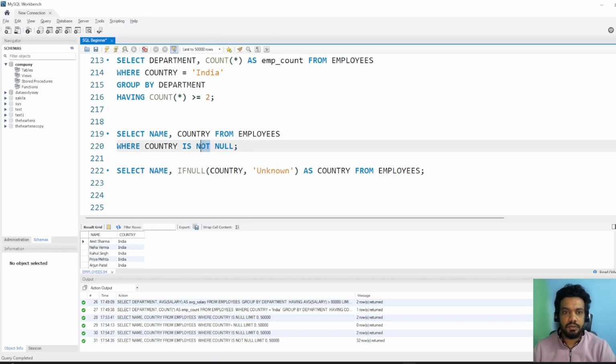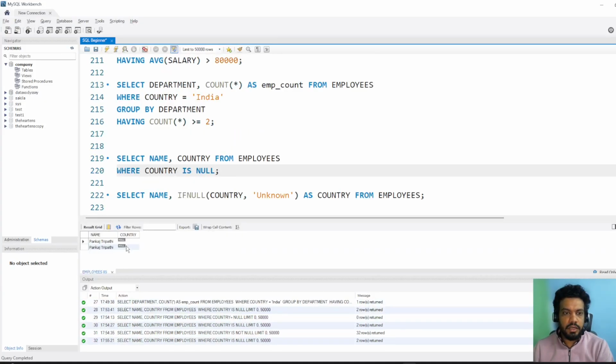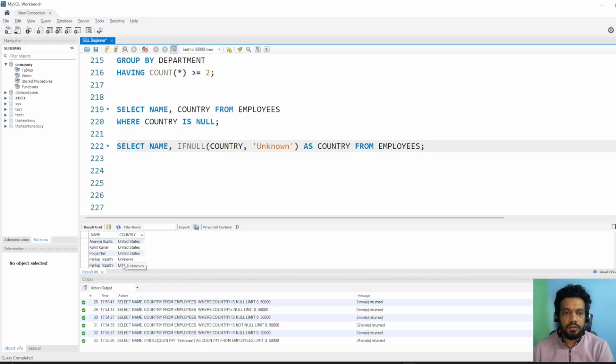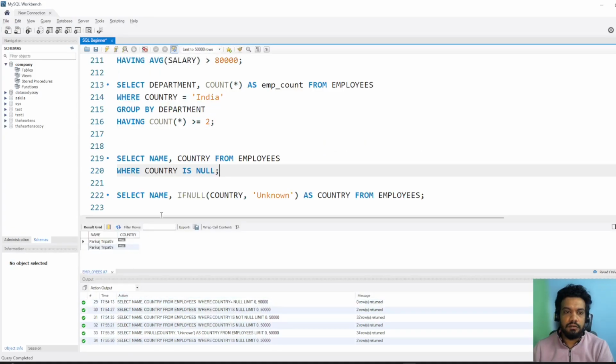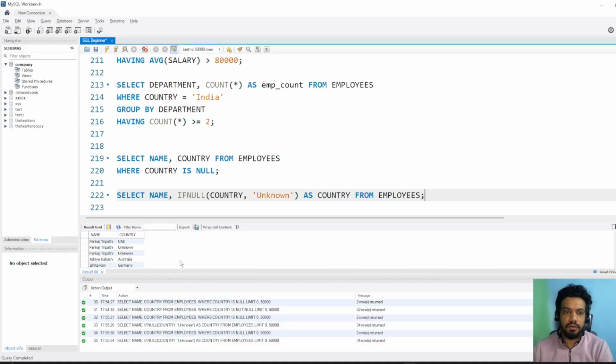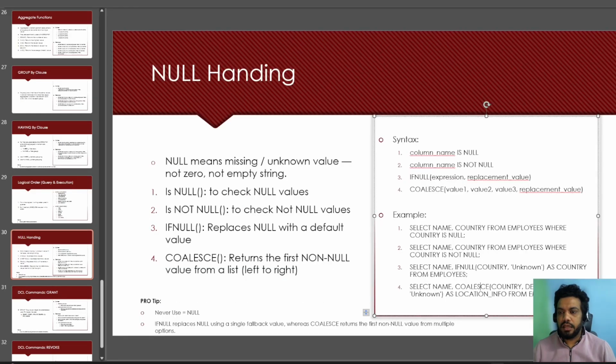Let me show you: here you can see we have null values, and if I run this, you can see that unknown is there instead of null. So it replaces the null with unknown values. This was IFNULL.